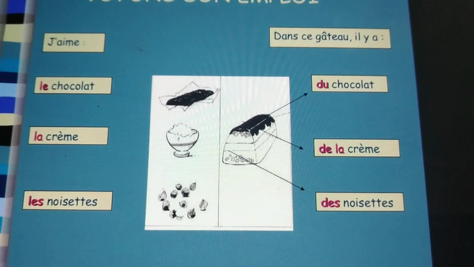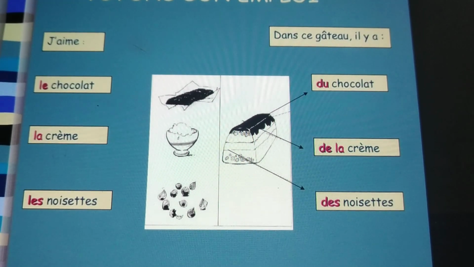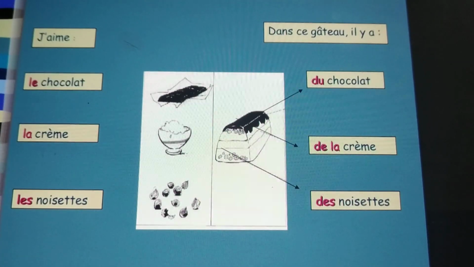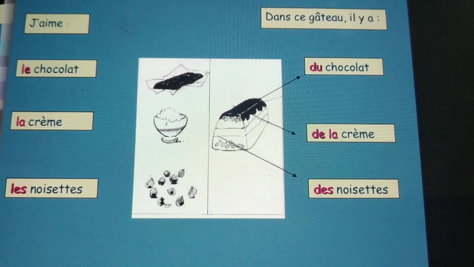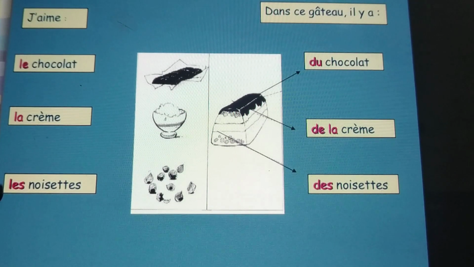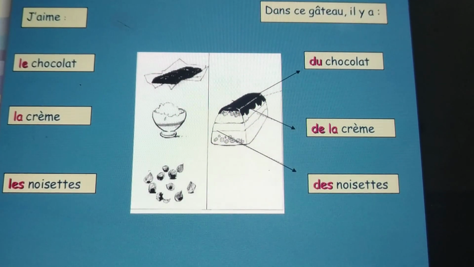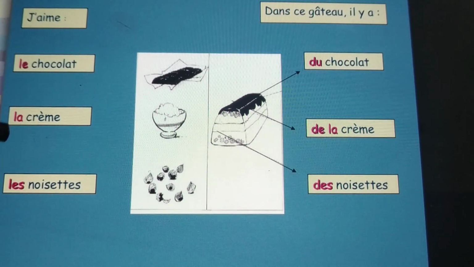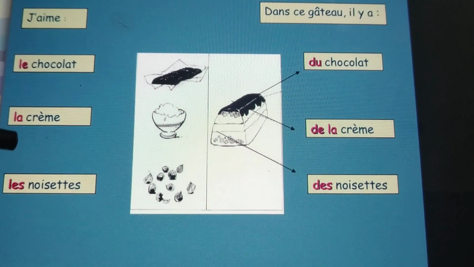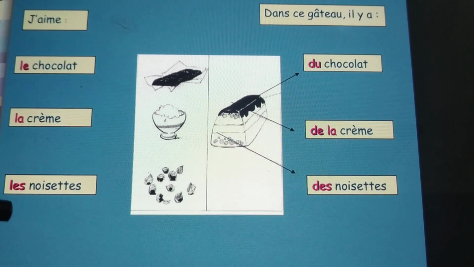And if we are denoting some quantity, then we use partitive articles. For example, you can say j'aime le chocolat, la crème, les noisettes. I like the chocolate, the cream, the hazelnuts. It's masculine, feminine and plural form.